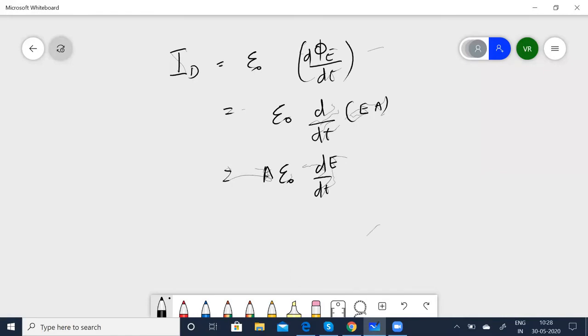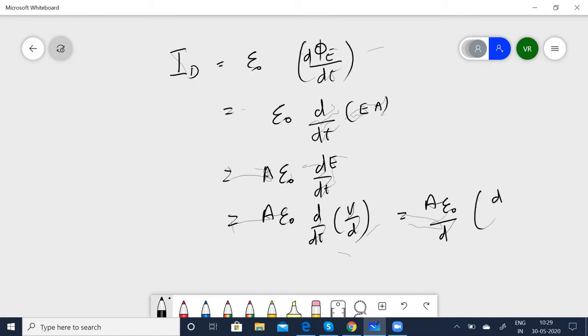So I will write this as A epsilon 0 into d by dt of V by D. Again, D is a constant, so I'll take that outside. So that becomes A epsilon 0 by D into dV by dt.